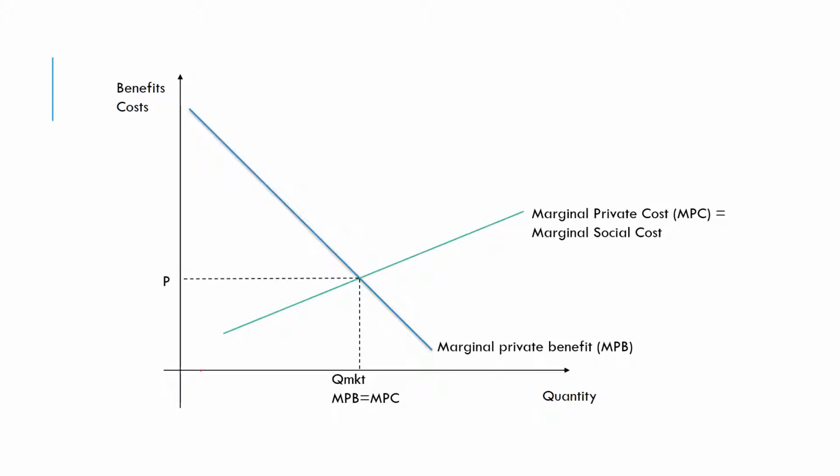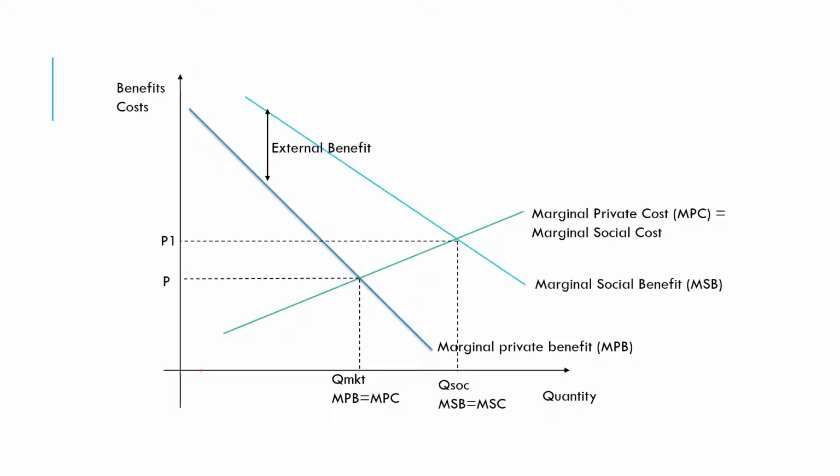Okay. Now, what we're going to do next is we're going to look at the costs and benefits to third parties, the external benefits and costs. So we're going to assume here actually there are benefits of keeping bees that go beyond just the seller of the honey or the consumer of the honey, but perhaps the farmer as well from having their crops pollinated. And people maybe, nature enthusiasts who like having bees around and all the good stuff they can do for the ecosystem. So we're going to add in these external benefits to third parties. And so as a result of adding on the external benefits to the private benefits, we're going to get the benefits to society as a whole. And this is the marginal social benefit.